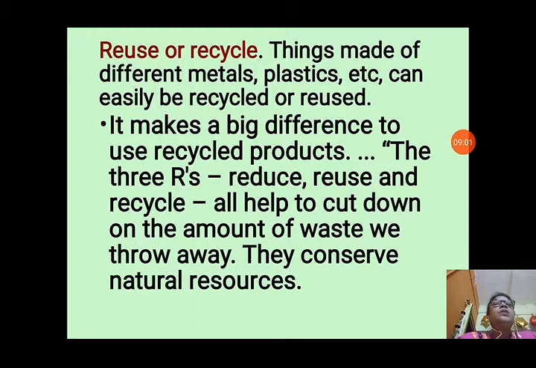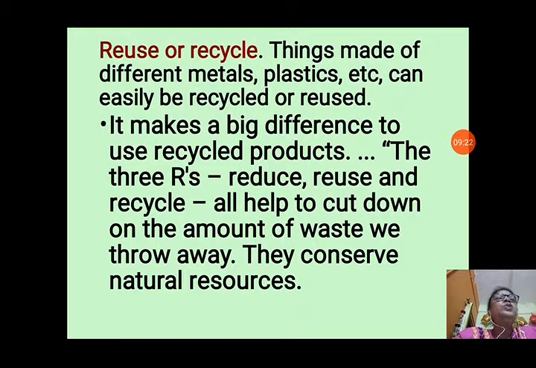Next, how can we conserve minerals? We can conserve minerals by different methods: reuse or recycle. This is one of the best methods. Things made of different metals, plastics, etc. can easily be recycled or reused. It makes a big difference to use recycled products.